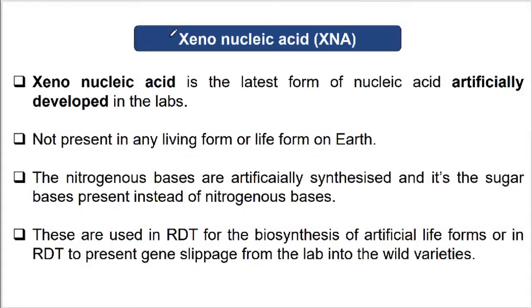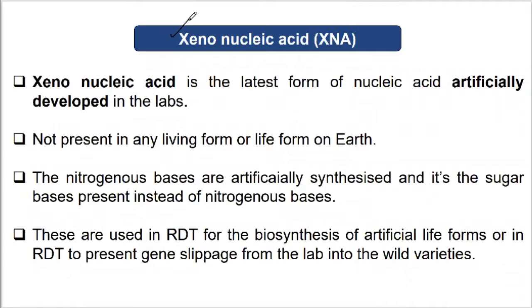Now, the next type of nucleic acid that we are going to talk about is the xenonucleic acid. What do you mean by xenonucleic acid? Xenonucleic acid is the latest form of artificially developed nucleic acid in the lab. It is not present in any living form on Earth. It is artificially manufactured in the laboratory.